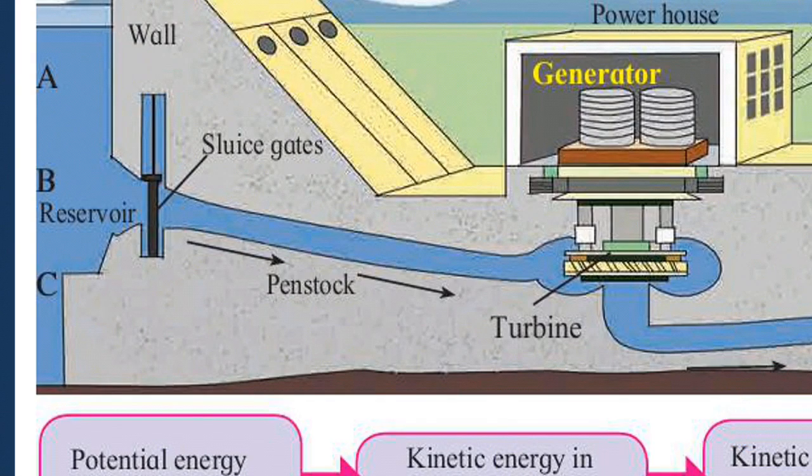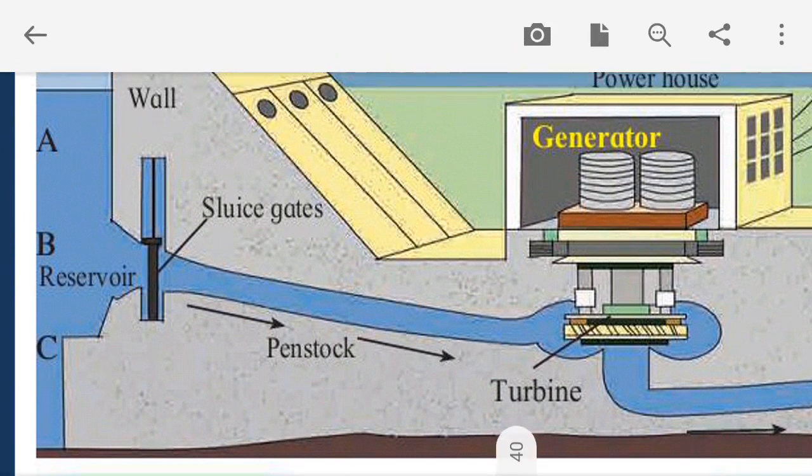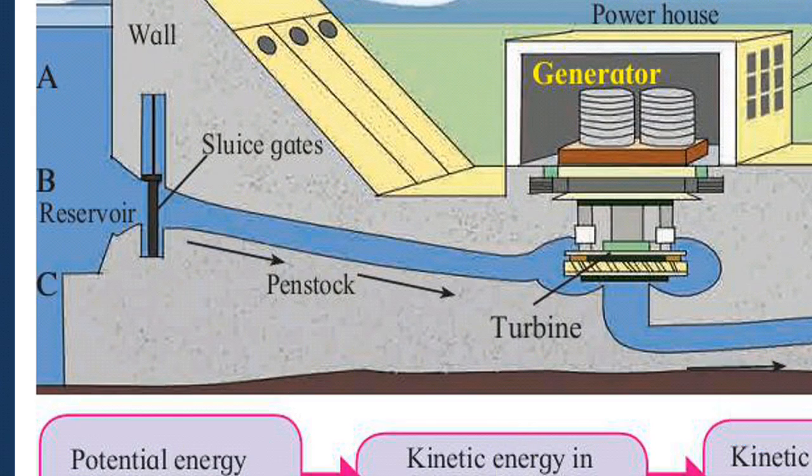Due to height, water has potential energy within it, and when we open this sluice gate, water starts flowing from the reservoir to the turbine through this penstock, and due to motion, water acquires kinetic energy.